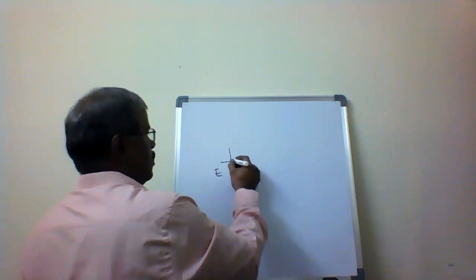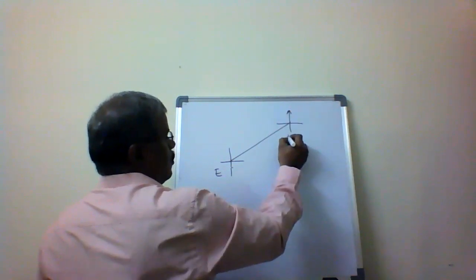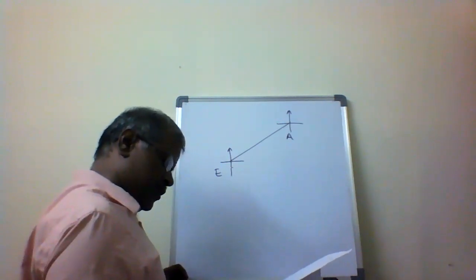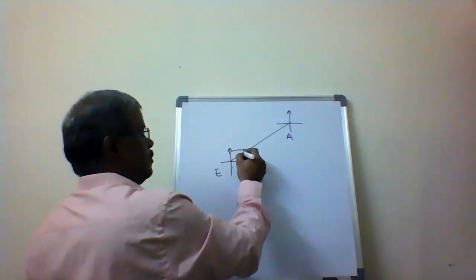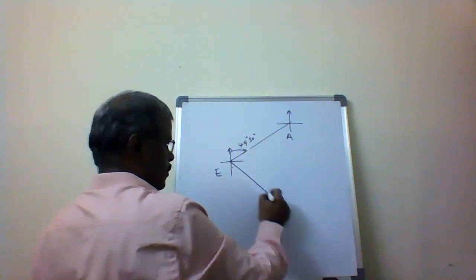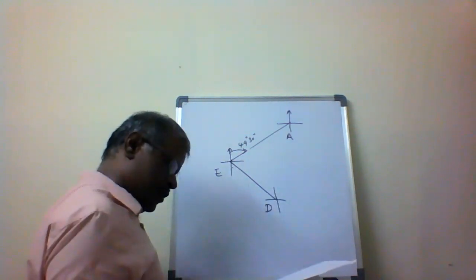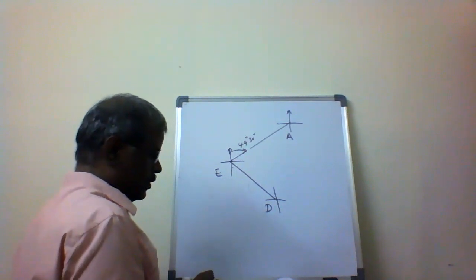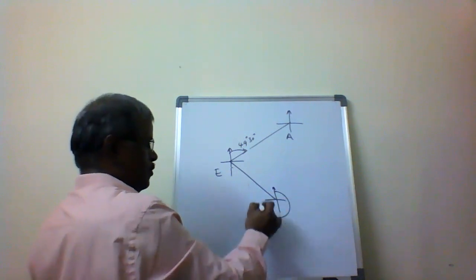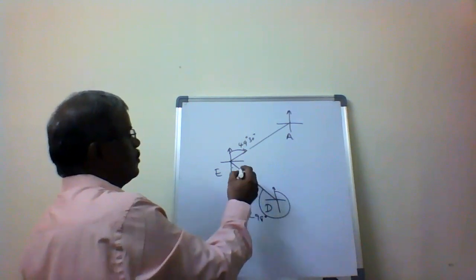So this is E. This is A. E to A is 49 degrees 30 minutes. This is D. D to E is 298 degrees.